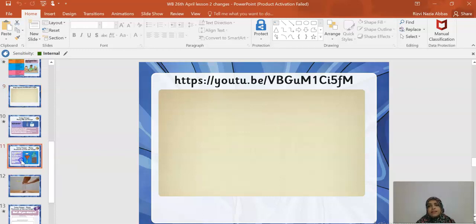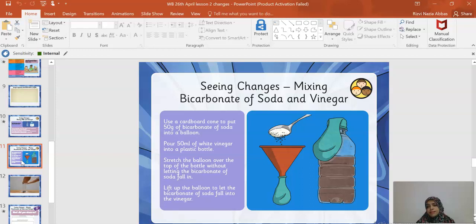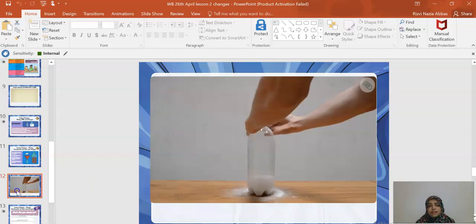Next, another chemical change that we are going to see today is the mixing of bicarbonate of soda and vinegar. Bicarbonate of soda is the baking soda that we use in baking. You take baking soda in a balloon and vinegar in a bottle and then pour it over, and we'll see in this video what happens when baking soda is mixed with vinegar. Is it a chemical change? Is any new substance formed, and can you get back the baking soda and the vinegar? All these questions you will have in your mind.